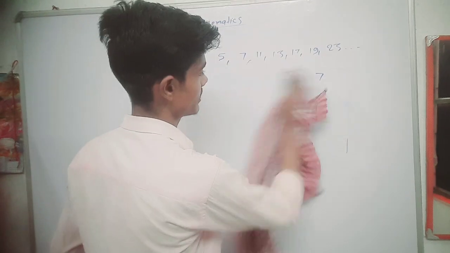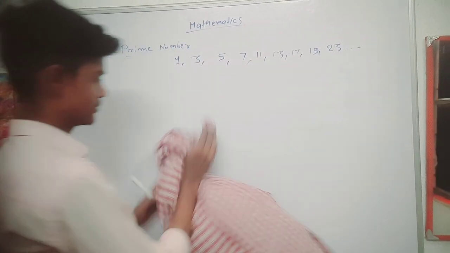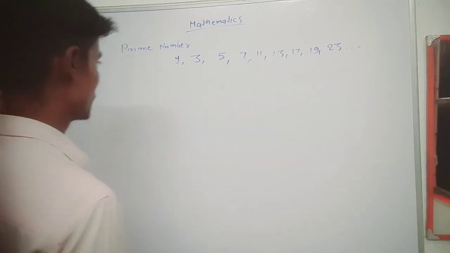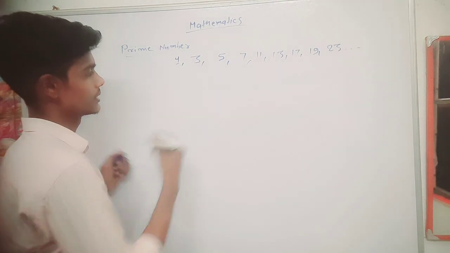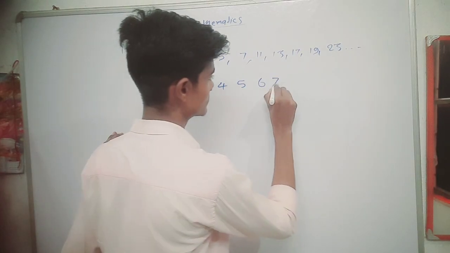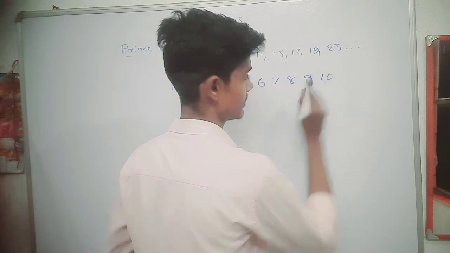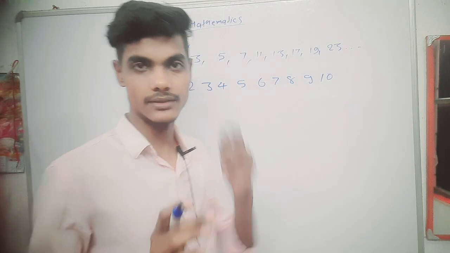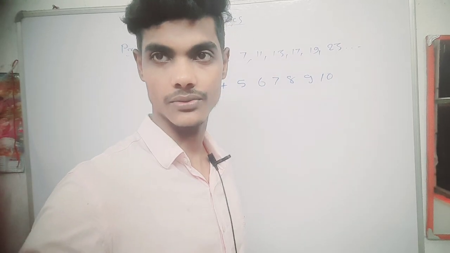Just see what I am doing. I am doing it in a very detailed way. 1, 2, 3, 4, 5, 6, 7, 8, 9, 10. I have written down all my digits. After that I will start this video.